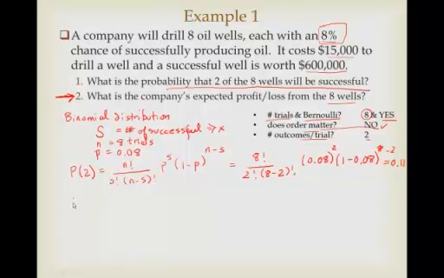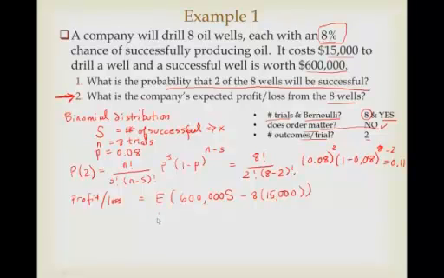So profit or loss, essentially you can calculate that. It's the expected value. Well, we can say it's 600,000 times however many successes we have, minus the costs, how much it costs us to drill each of those 8 wells. Now look, there's our expected value. We can actually move that expected value in.